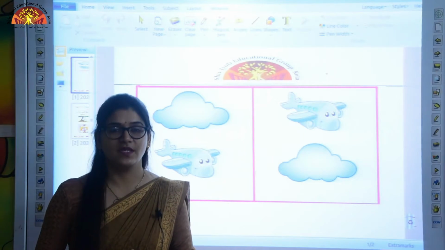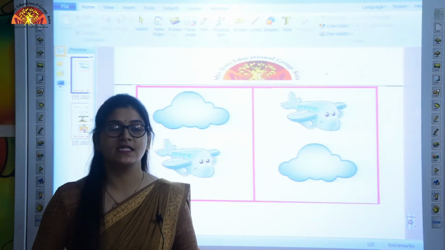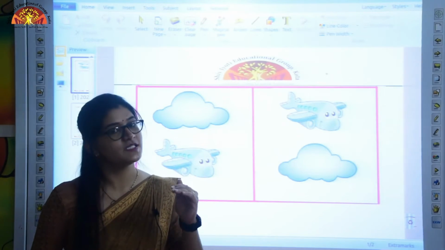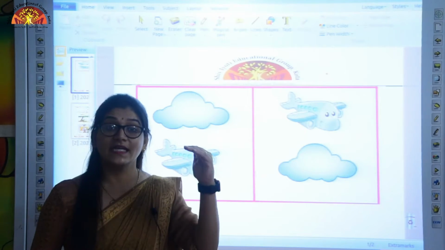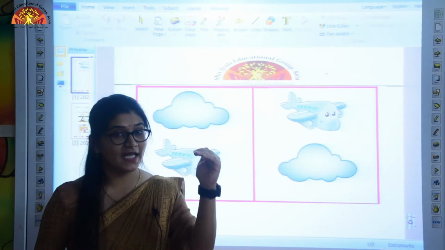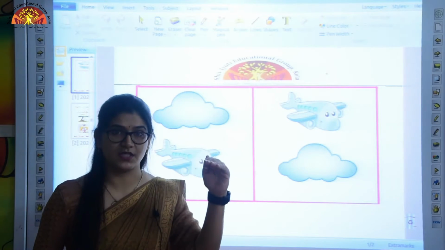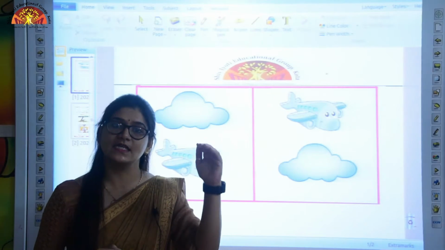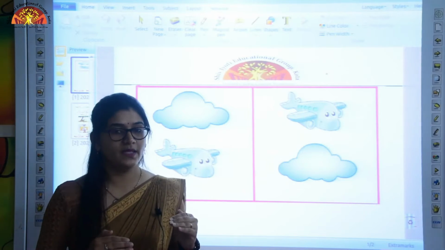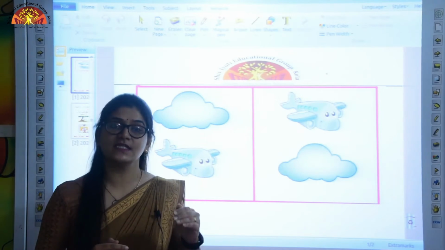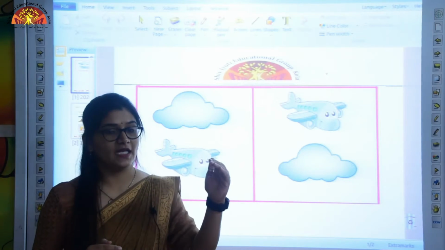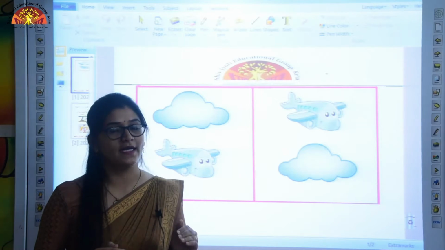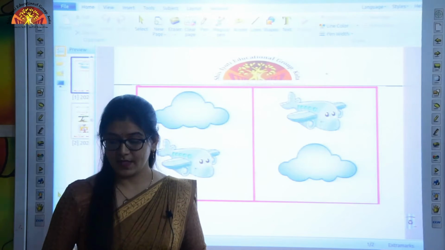So kids, today we are going to learn the new concept, that is above and below. Above means के ऊपर, किसी चीज के ऊपर, at a higher position, when any object is at higher position, and below means के नीचे, किसी चीज के नीचे. Okay, when any object is under or at a lower position. For example,